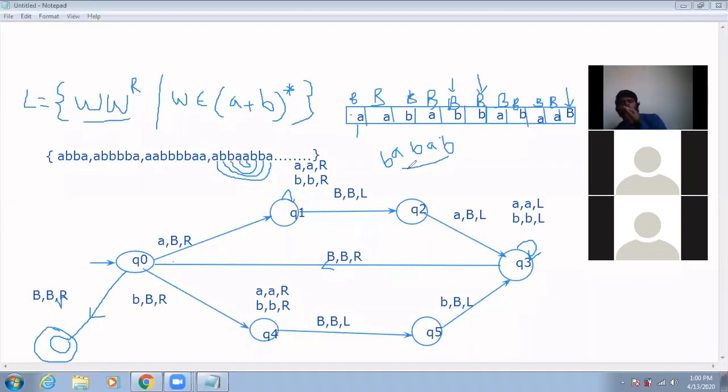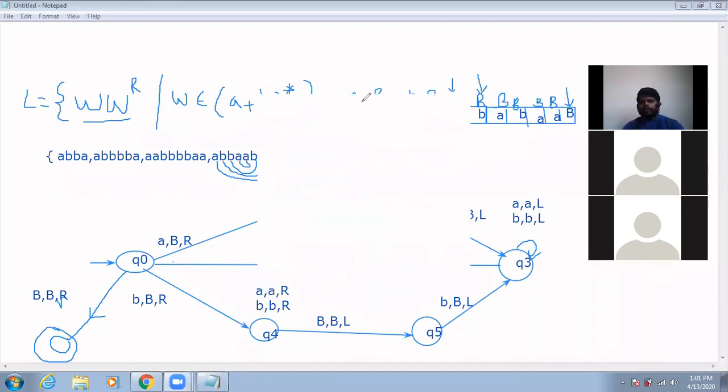Only very few, nothing is there. What are the changes I need to do? Just think and tell me. In the same diagram, I need to get an odd palindrome. What are the changes I need to do?